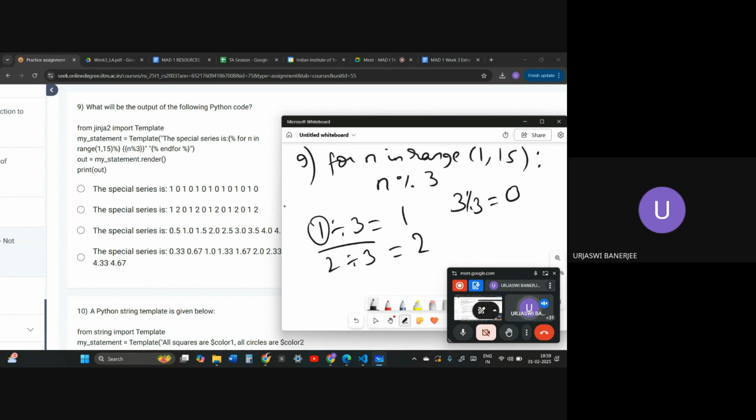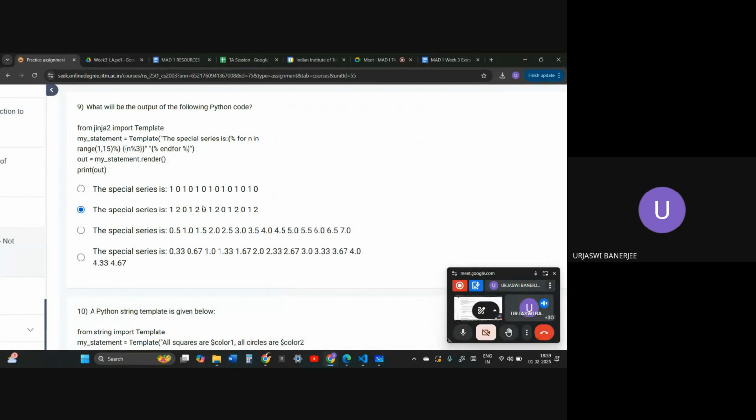And the range, if you remember, they wrote 1 to 15, but it will actually go from 1 to 14. So you have to take 14 divided by 3 for the last one. Don't forget that it will be 2 and not 0. So the last part would be 2, and this is actually the second option.